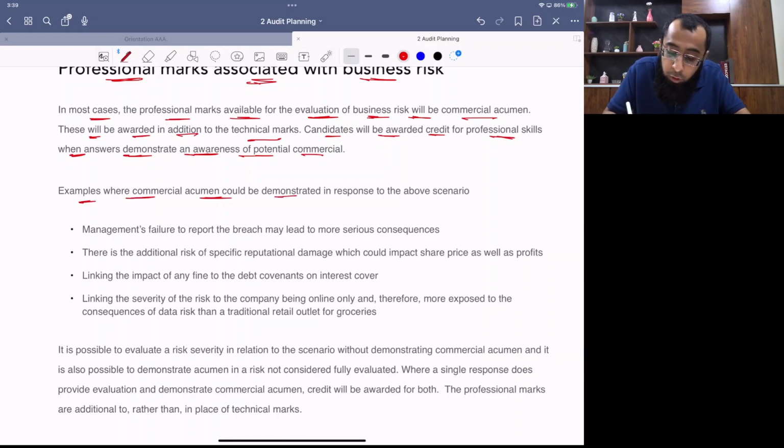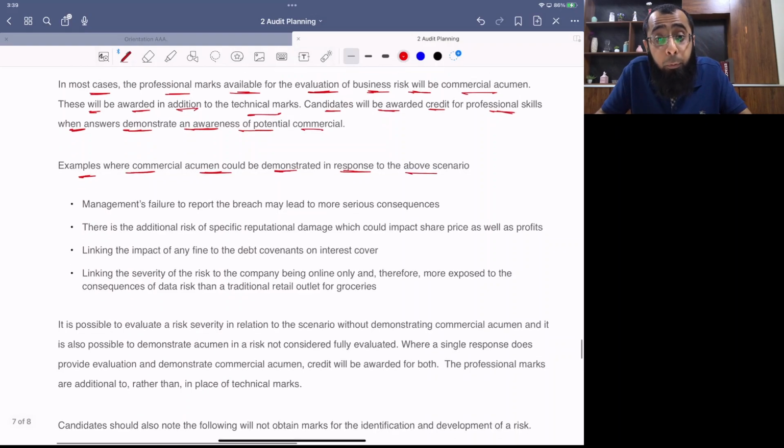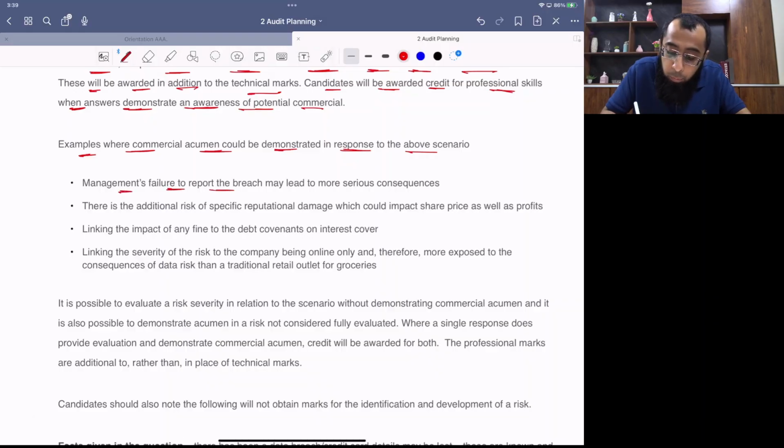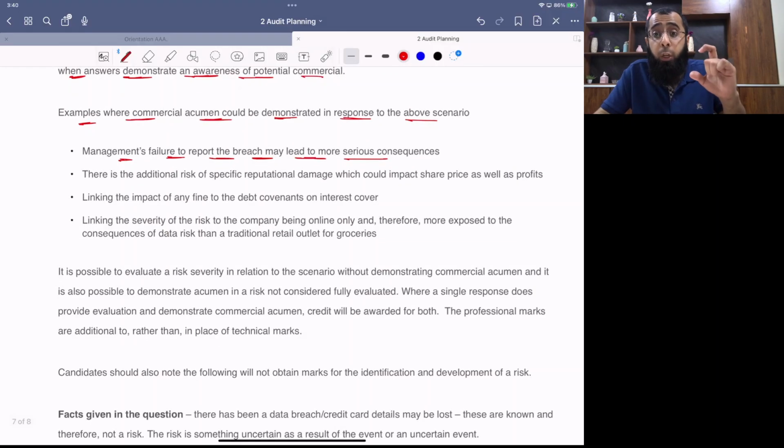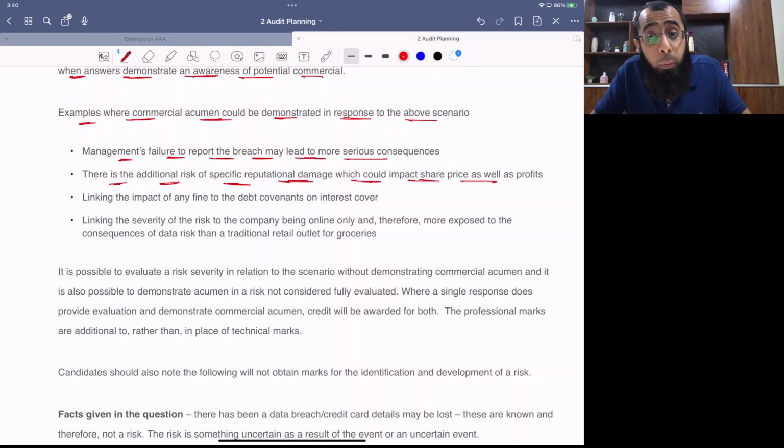Examples where commercial acumen should be demonstrated in response to the above scenario. Management's failure to report the breach may lead to more serious consequences. The student's ability to evaluate the scenario and his ability to pick the point that, okay, management is hiding the fact. So, hiding the issues will lead to more serious issues. This is your commercial acumen, that you have the ability to look at it practically, that hiding things is not good. There is additional risk of specific reputational damage, which could impact the share price as well. So, if someone extends it to the share price, that also indicates your commercial acumen.